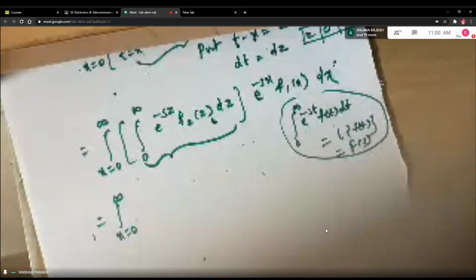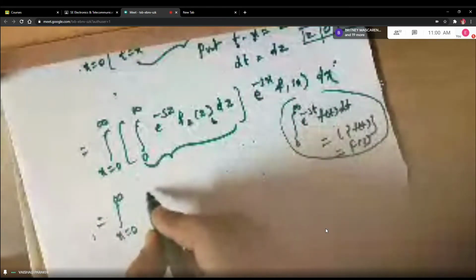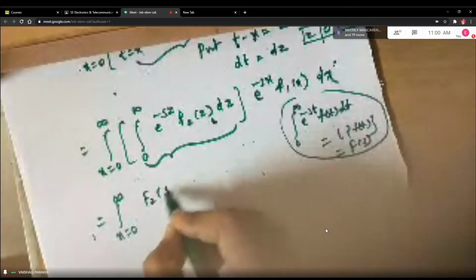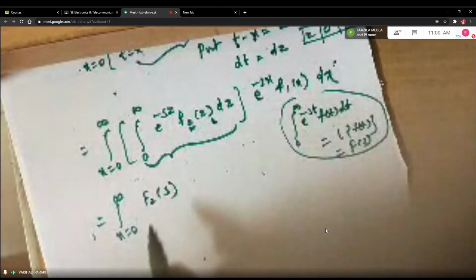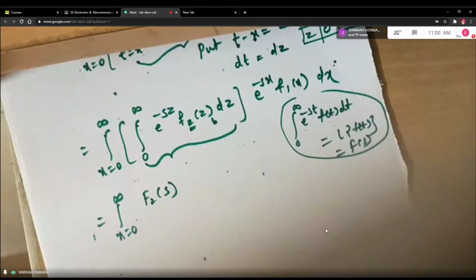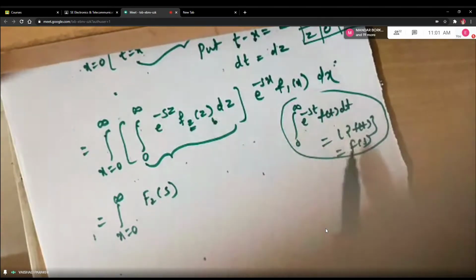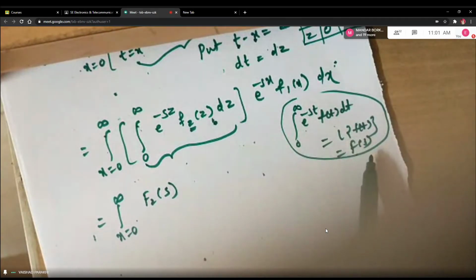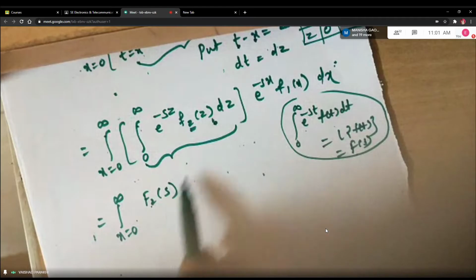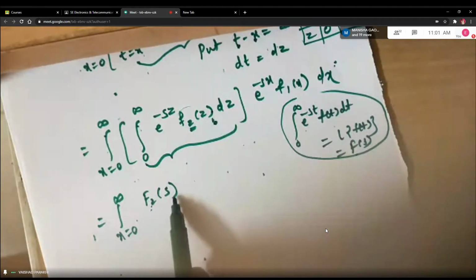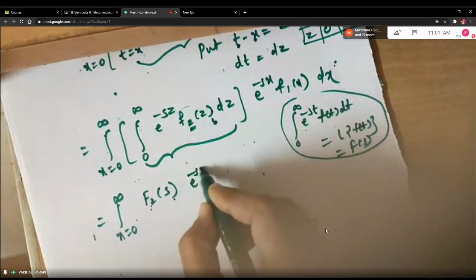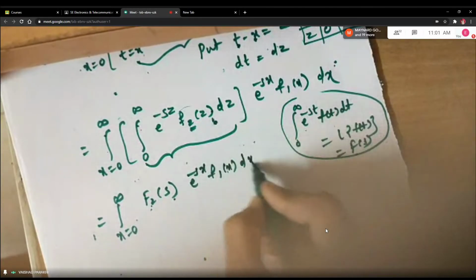Roald, is it F of s? Only F of s or F2 of s? This is f2 of z, no? So it will be F2 of s, right? Because of this suffix 2, the same suffix should carry forward. If the function was f of z, then it is capital F of s, correct? So by comparison, it is nothing but the Laplace transform of this f2 of z, and it is denoted by F2 of s. And then these terms we are not touching. This is as it is, correct?